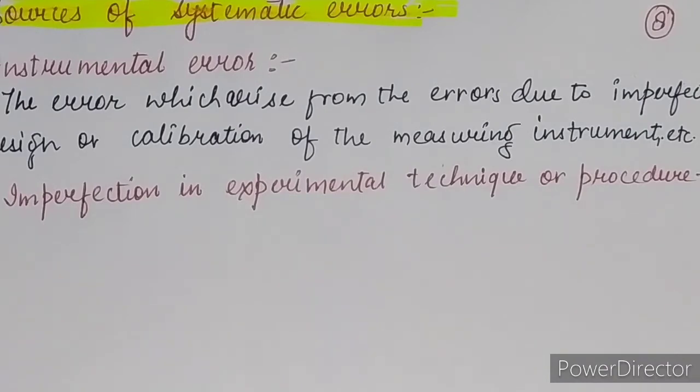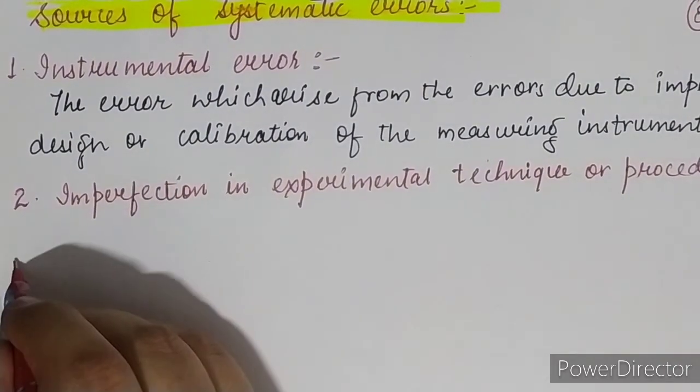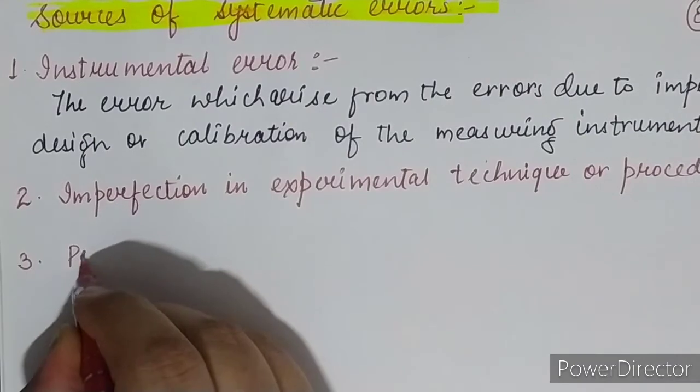This is a theory portion only. It doesn't have any perfect definition, so I just told you. You may write the example of the armpit and any other example if you want. You have to write it down in your own language. The third one which we are going to discuss is the personal error.